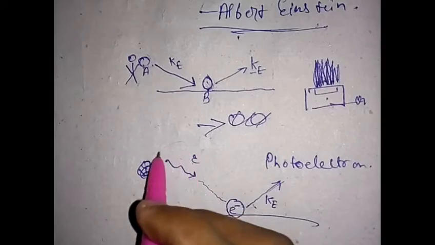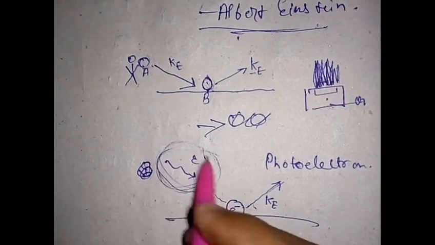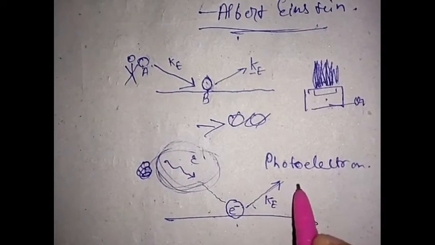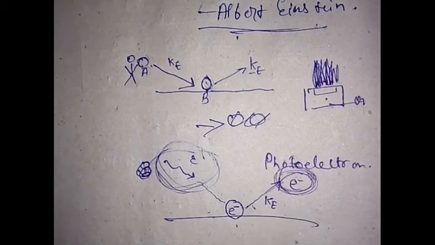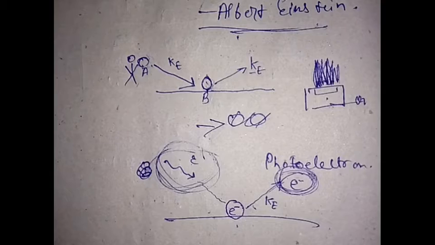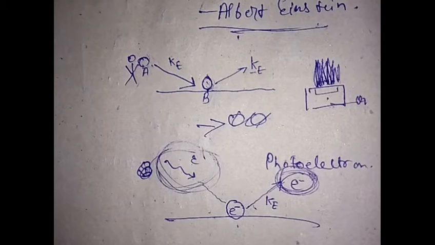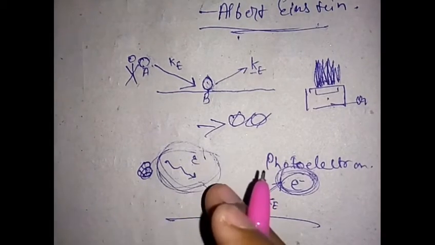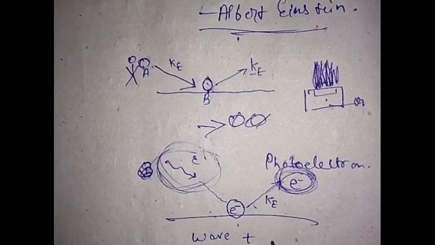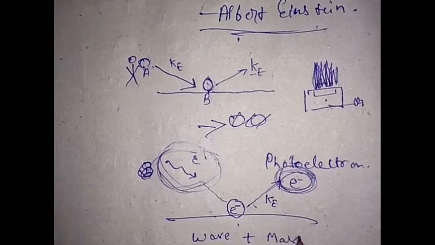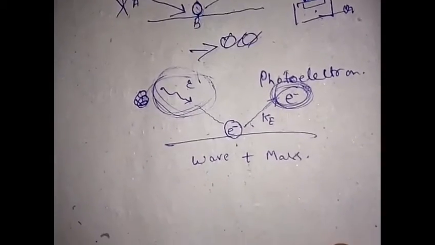Here the light is a wave, but here light now has mass, and this is what Einstein was telling: that light has both properties. Light has the properties of a wave and the properties of mass. It has both properties.